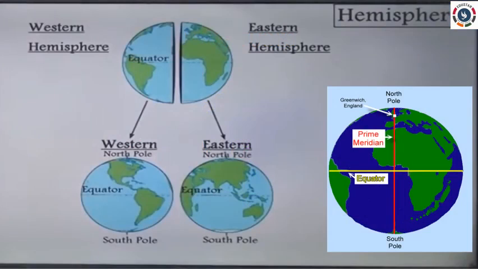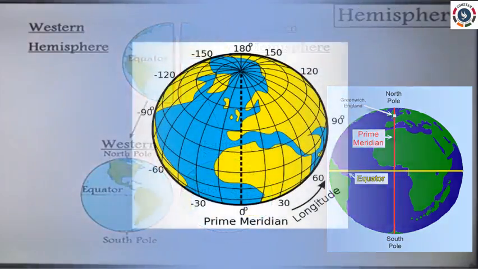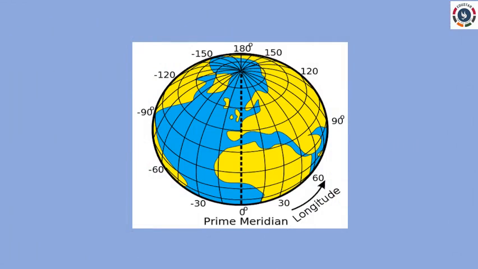Prime meridian is the 0° or the central longitude. It divides the earth into eastern hemisphere and the western hemisphere. The prime meridian passes through Greenwich in London. Like parallels, meridians are also drawn at intervals of 1°.